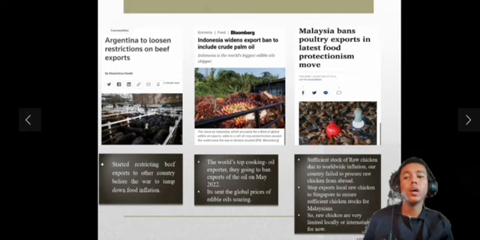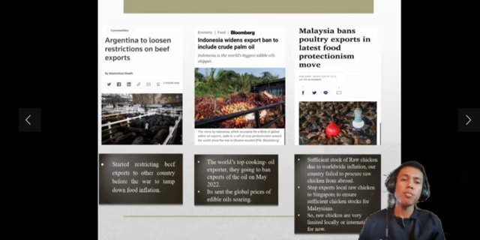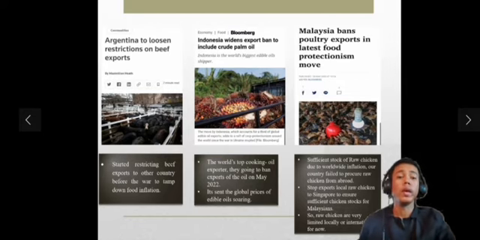Argentina started restricting beef exports before the war to tame food inflation. Also Indonesia, the world's top cooking oil exporter, chose to ban exports of the oil in May 2022, so it sent the global price of edible oil soaring.